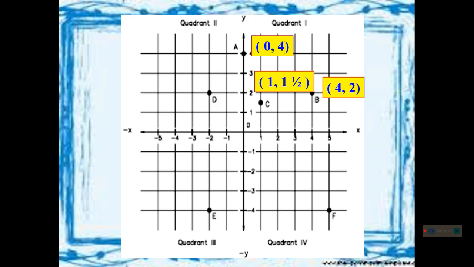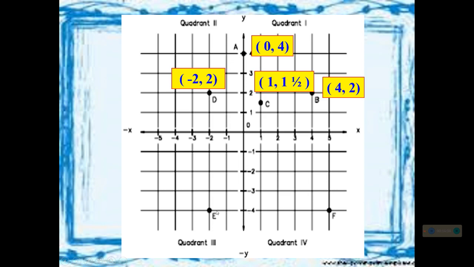Next, let's have point D. Again, start at the origin, our x, then our y, the point of intersection. Yes, you're correct. We have negative 2, positive 2. Next, point E. We have the value of our x, then the value of our y.